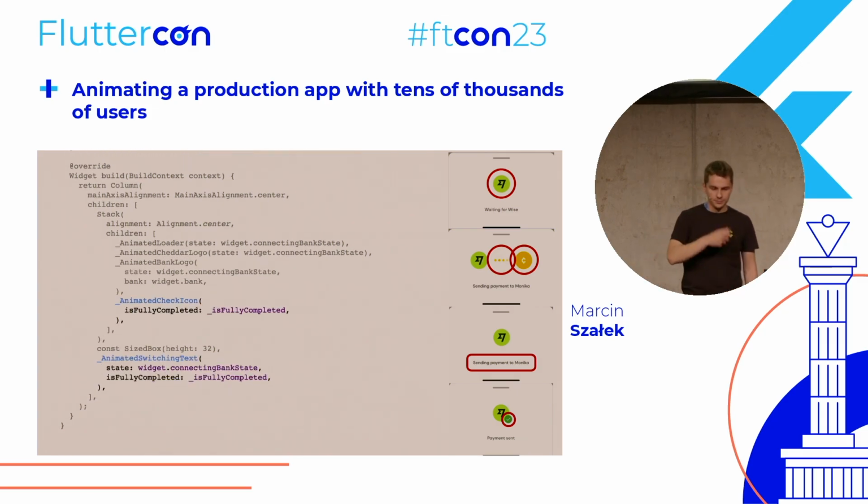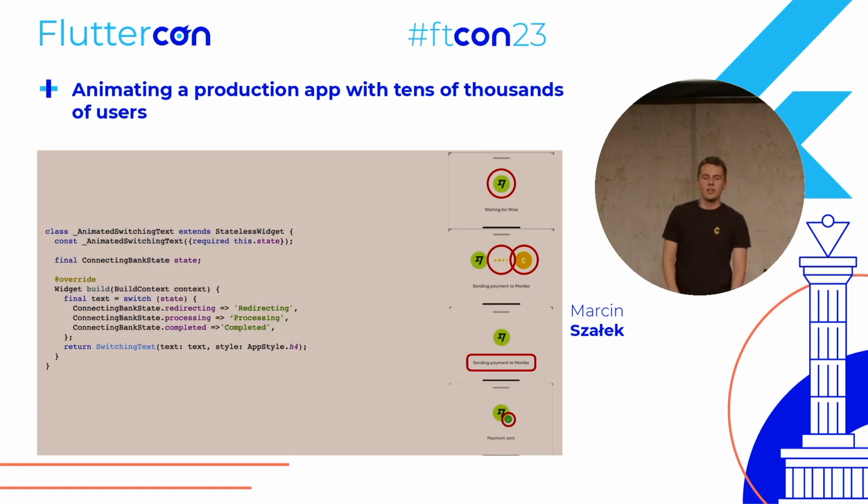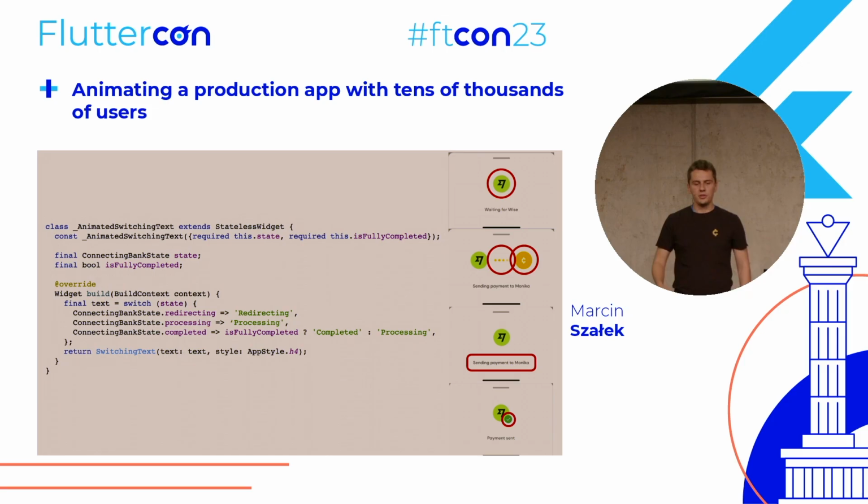Then all we need to do is pass this flag to the widgets that are affected by it. And AnimatedCheckIcon is the widget that I didn't show you. It's aligned to the bottom right corner, and we use AnimatedScale. And what this AnimatedScale will do is, if fullyCompleted is true, it will just make the icon scale to 1. Otherwise, it was invisible. And for the AnimatedSwitchingText, after we add the Boolean flag, all we need to change is what text we display when it's completed. So we'll show the completed text only when it's completed and fully completed.